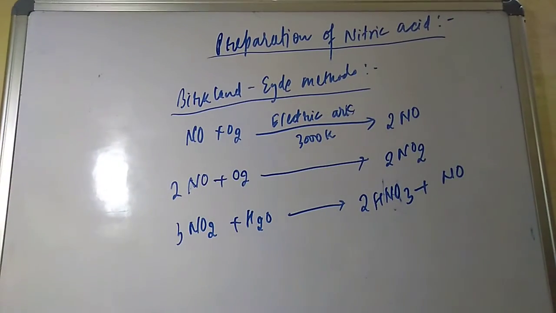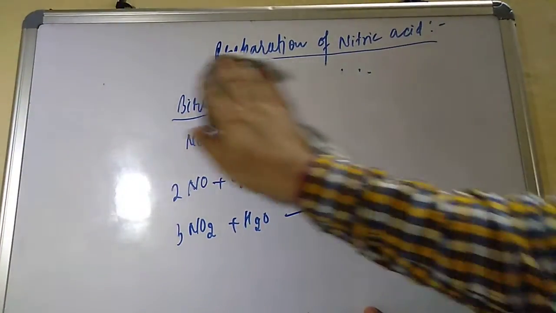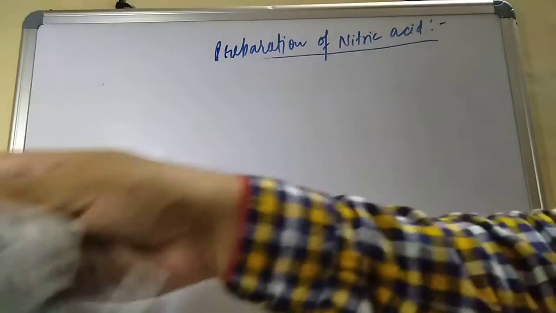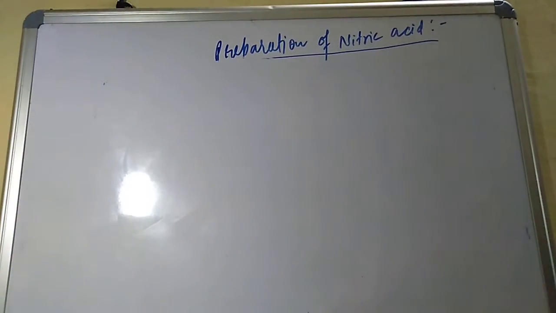So there are three steps in this method: nitrogen reacting with oxygen gives 2 moles of nitric oxide, that nitric oxide again reacts with oxygen giving nitrogen dioxide, and nitrogen dioxide dissolves in water giving nitric acid.